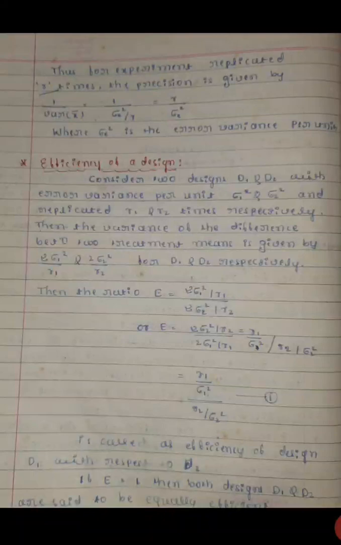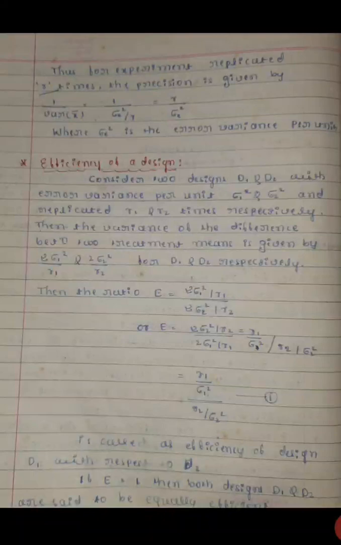Then the ratio E is equal to 2 sigma 1 squared by R1 divided by 2 sigma 2 squared by R2, that is equal to R1 by sigma 1 square divided by R2 by sigma 2 square. That is equation number 1, and it is called the efficiency of design D1 with respect to D2.